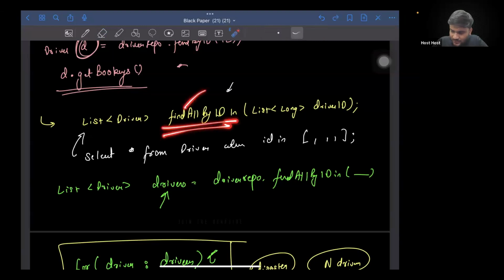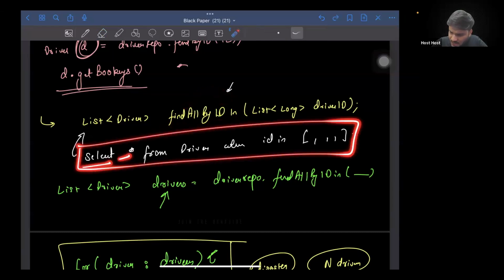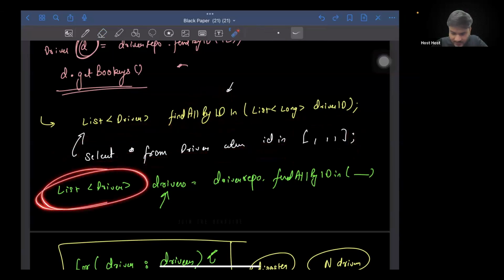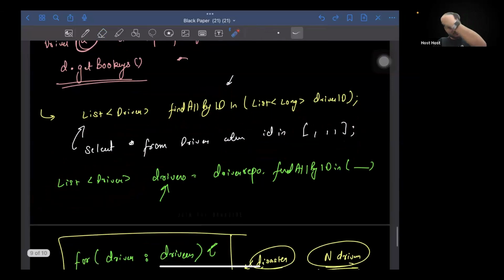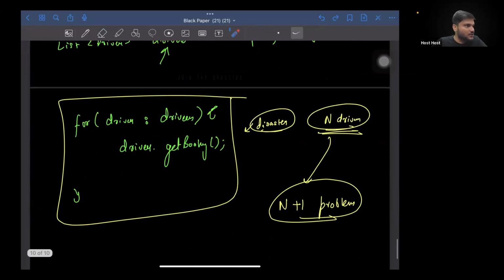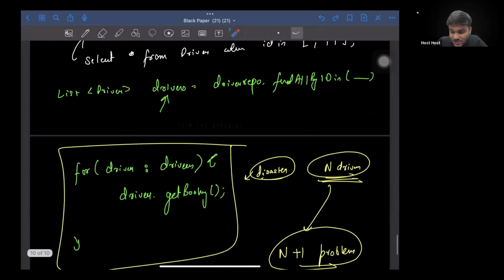Find all the driver by ID, where internally it will execute a query like this: select star from driver where ID in, and you pass an array. And you fetch all the driver details inside a list of drivers. Can I say that? You fetch all the driver details inside the list of drivers.